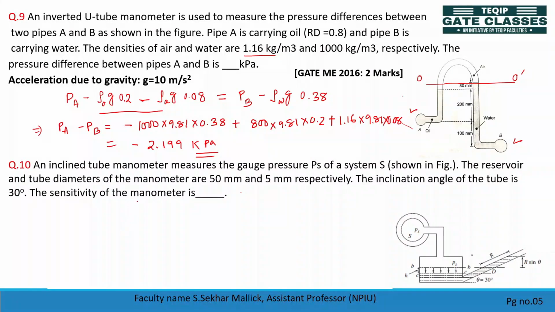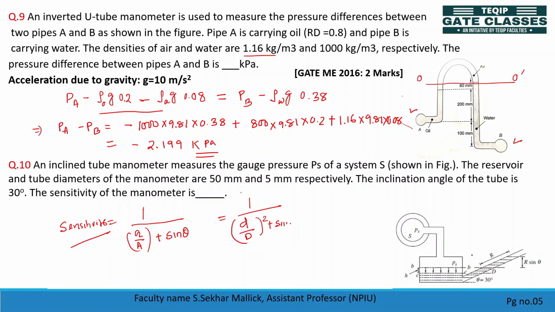The sensitivity of a single column manometer is 1 by (small a by capital A plus sine theta). Small a means pi by 4 small d square and capital A means pi by 4 capital D square. So I can write the ratio a by A as (small d by capital D) whole square, plus sine theta.